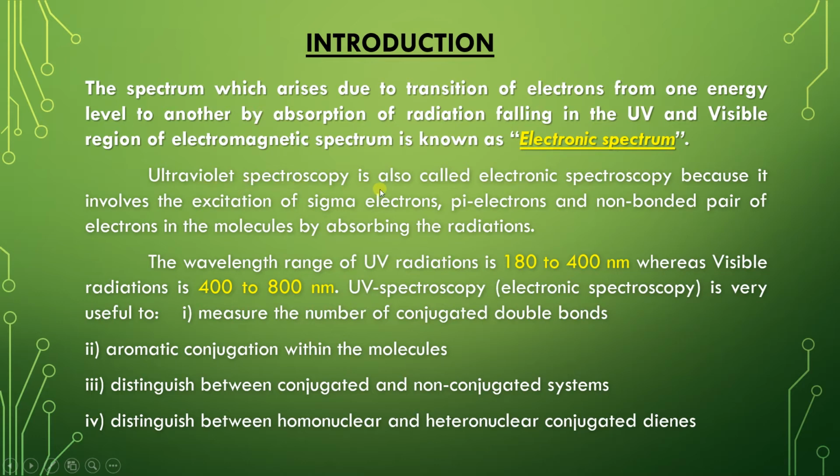So ultraviolet spectroscopy is also called electronic spectroscopy because it involves the excitation of electrons, that is, sigma electrons, pi electrons and a non-bonded pair of electrons in the molecules, by absorbing the radiations. Therefore, UV spectroscopy is also called electronic spectroscopy. The wavelength range of UV radiation is 180 to 400 nanometer, whereas visible radiation is in the range 400 to 800 nanometer.